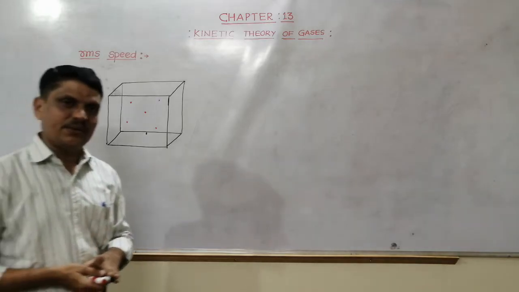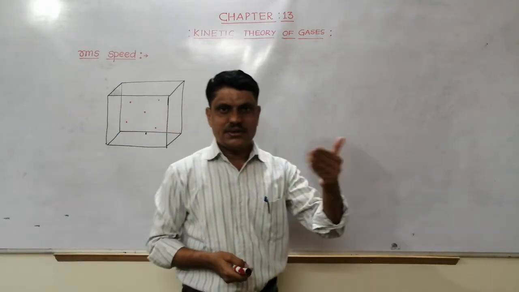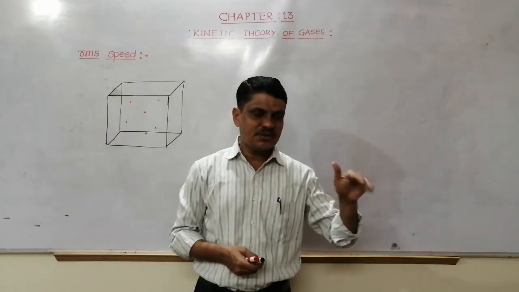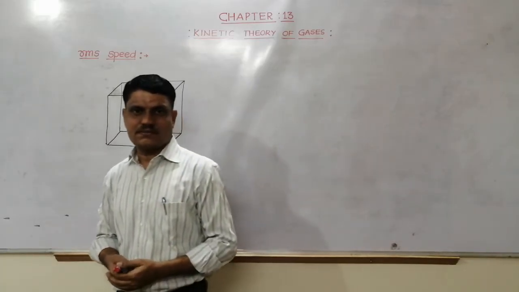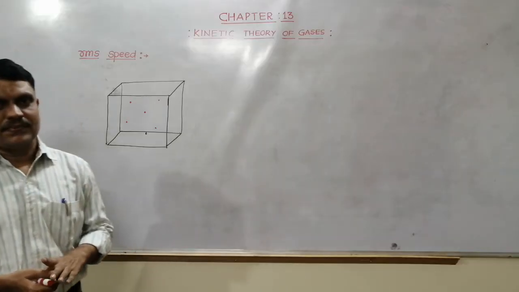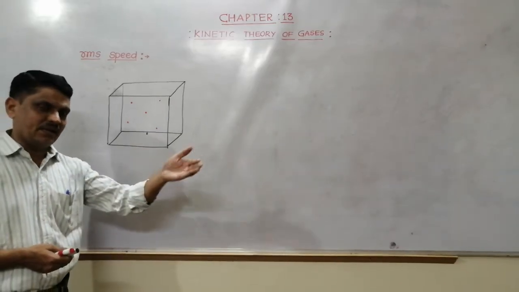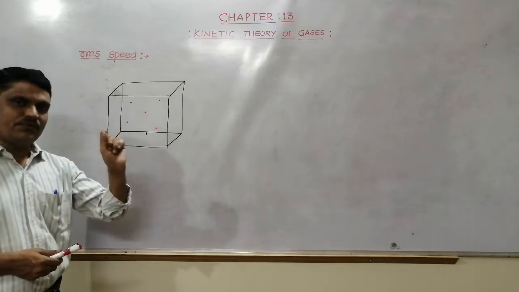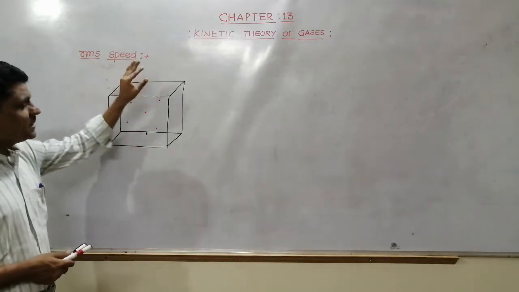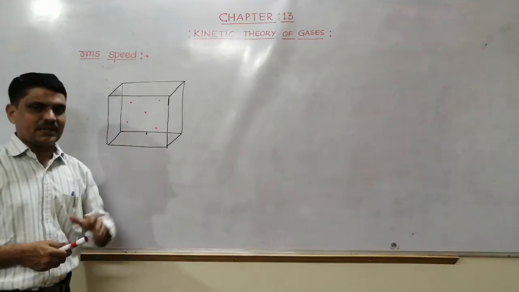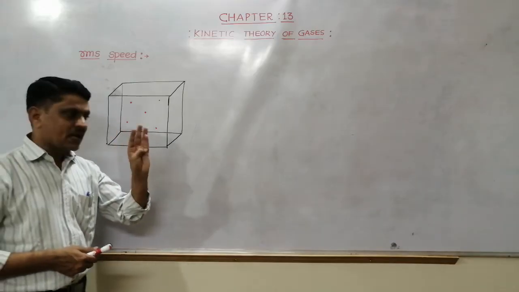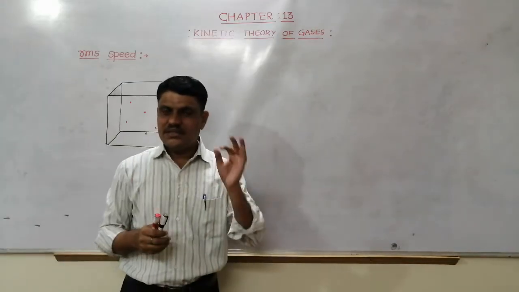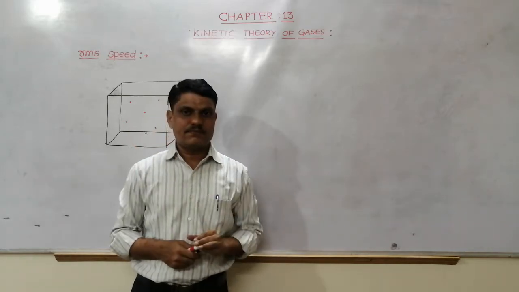So in the last video, we discussed the assumptions of the kinetic theory of gases and also the ideal gas equation. In this video, we discuss the RMS speed of molecules of the gas. Second, the kinetic energy of each molecule of the gas.